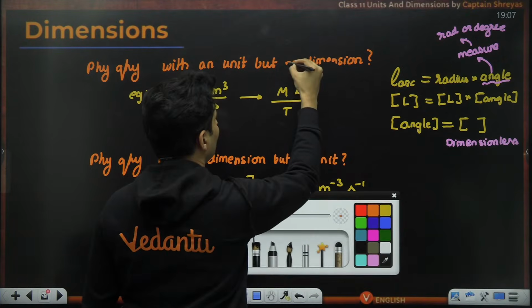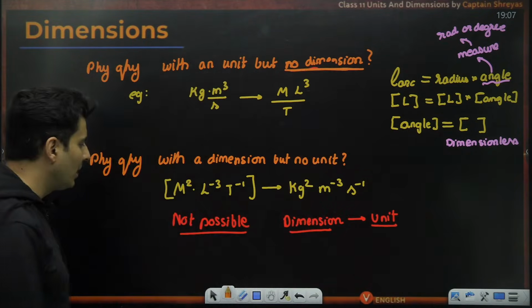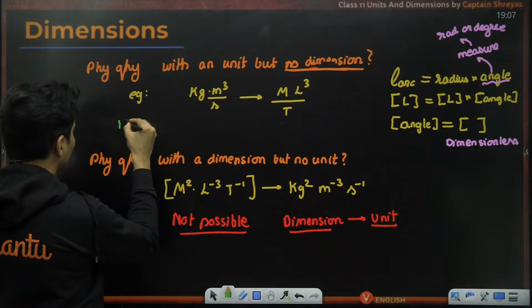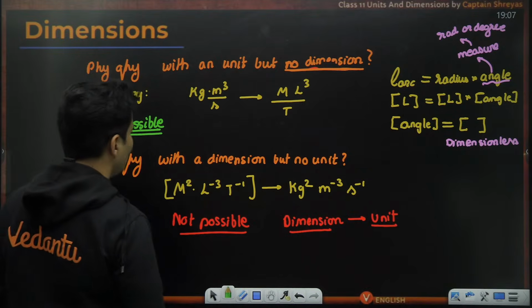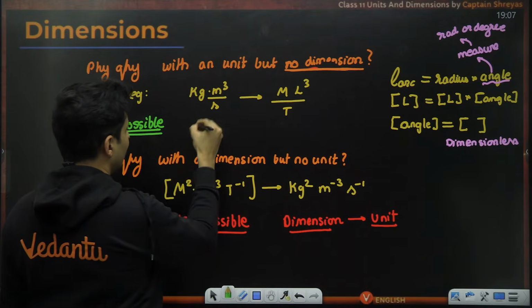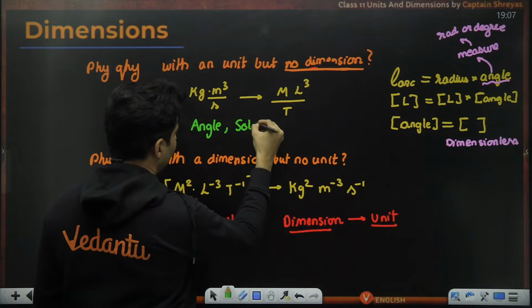So there is no dimension. Well, it is possible. The answer for this is possible. And the only two examples for this are angle and solid angle.